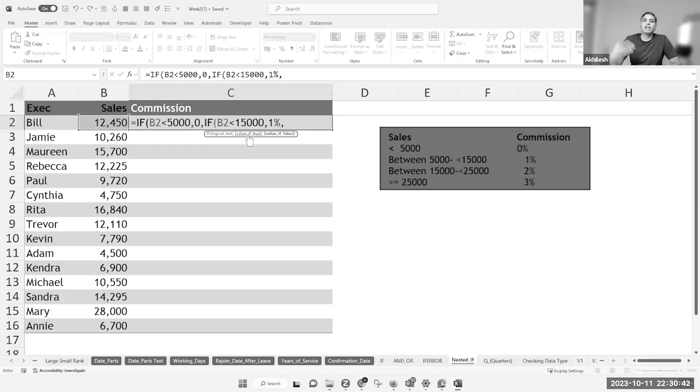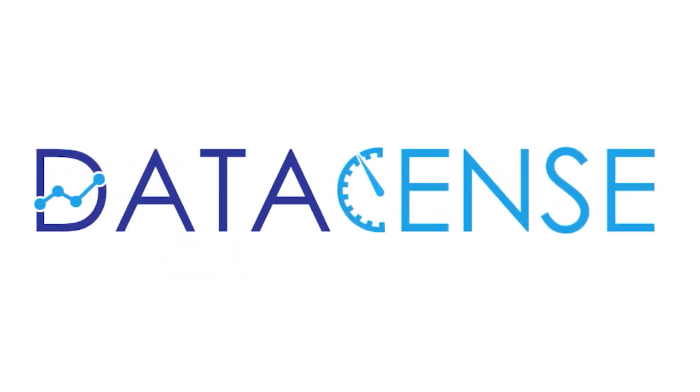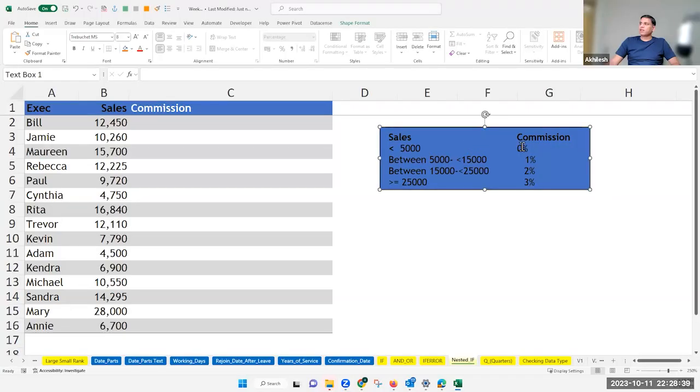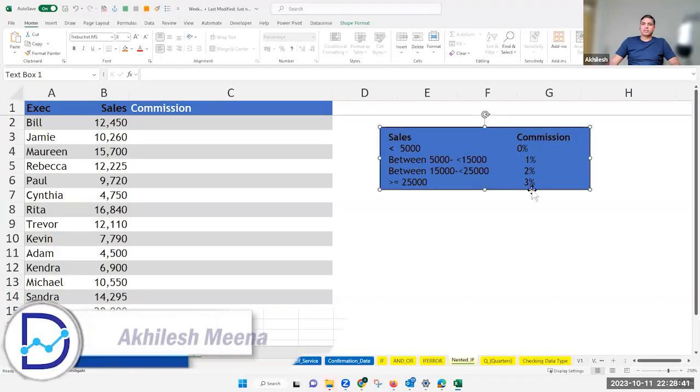Comma, what is the alternate situation? In the alternate situation, I am still left with 2 or 3%. That means multiple situations. And if you have multiple situations, you can start with if again. So this is the situation where multiple conditions are mentioned.